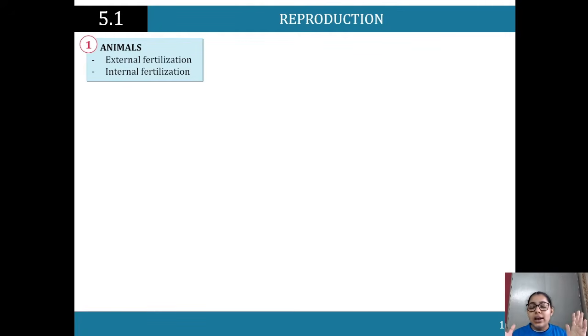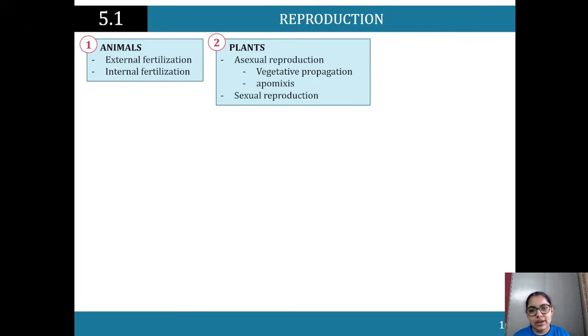So we'll start off by looking at, in the syllabus, they want us to look at animals, so external fertilization and internal fertilization. What we're doing here is looking at the advantages and the disadvantages of both. With external fertilization, what are the advantages? An organism is able to breed more, right? But what is the disadvantage? That they breed more because not all of those gametes will actually fertilize. So that's a disadvantage, along with the fact that